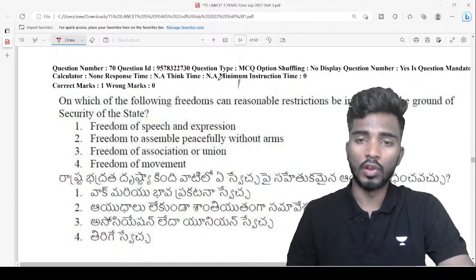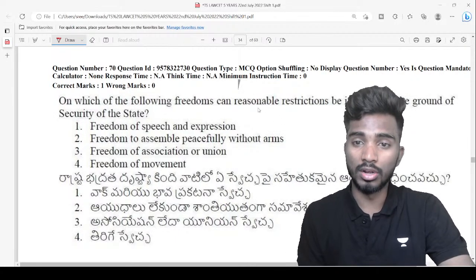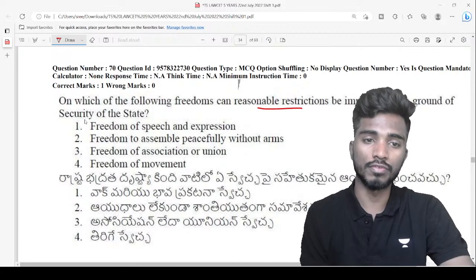On which of the following freedoms can reasonable restrictions be imposed on the grounds of security of state?